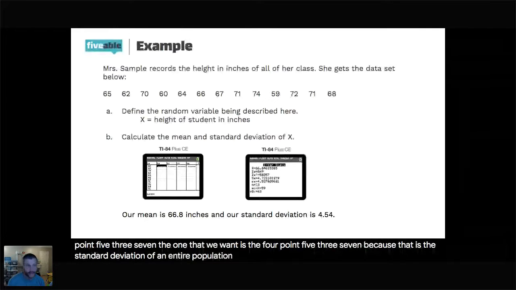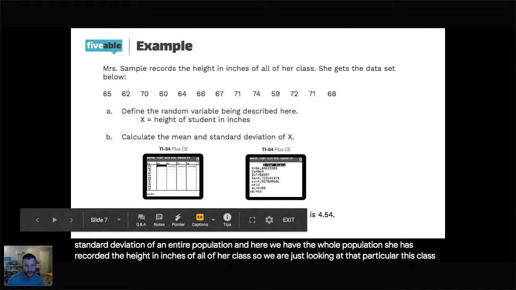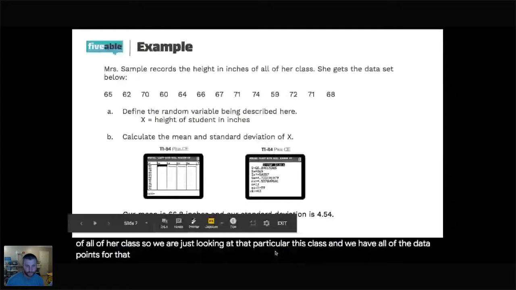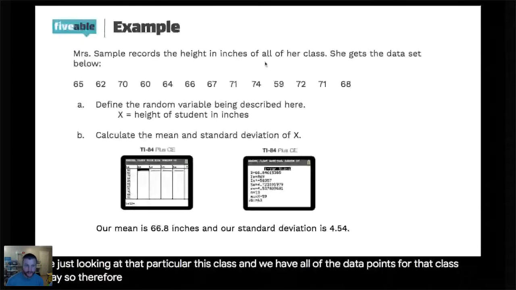And here we have the whole population. She has recorded the height in inches of all of her class. So we are just looking at this class, and we have all of the data points for that class. Okay, so therefore it is the population. We want the sigma of X, not the S of X.